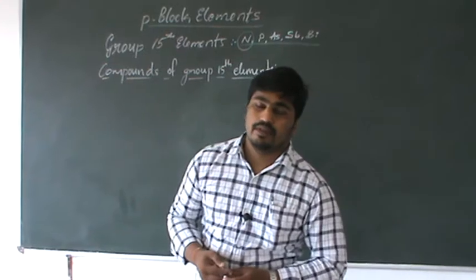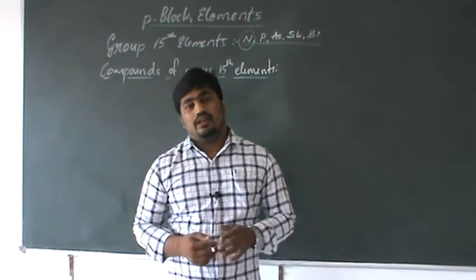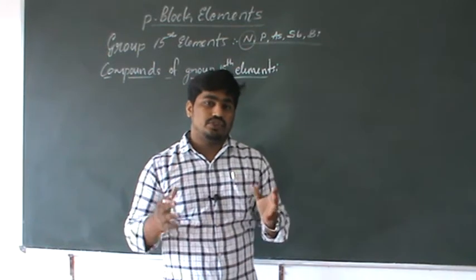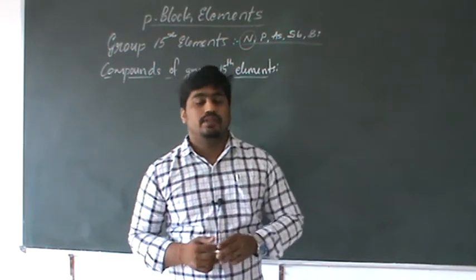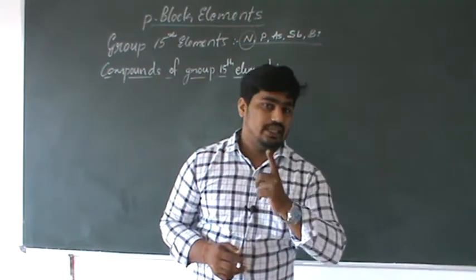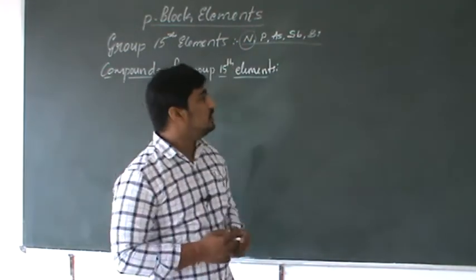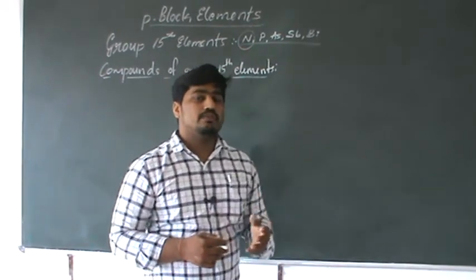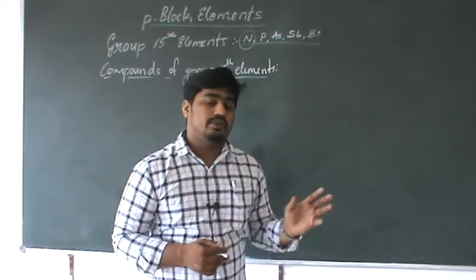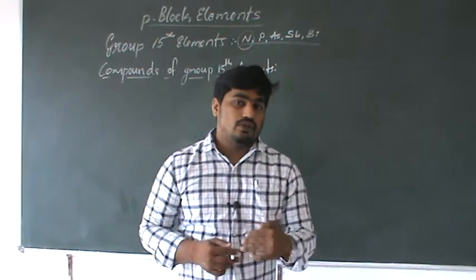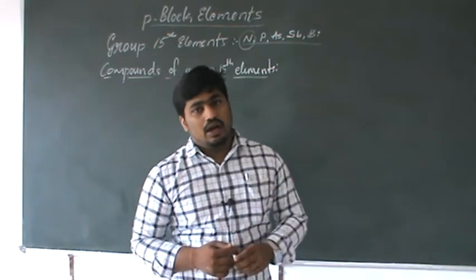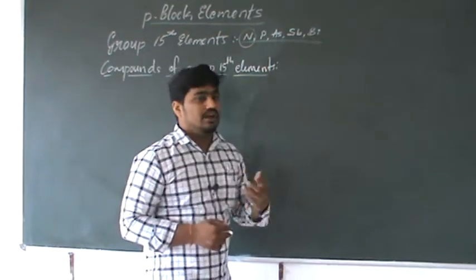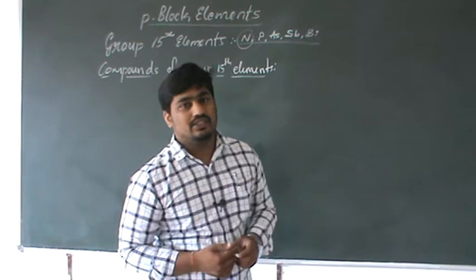elements are solids. Nitrogen is more stable and it shows a nitrogen triple bond, but in other cases only single bonds. Next, nitrogen does not show pentavalency, whereas other elements show pentavalency, because of the absence of d orbitals.